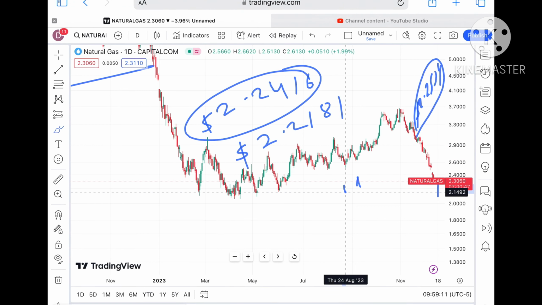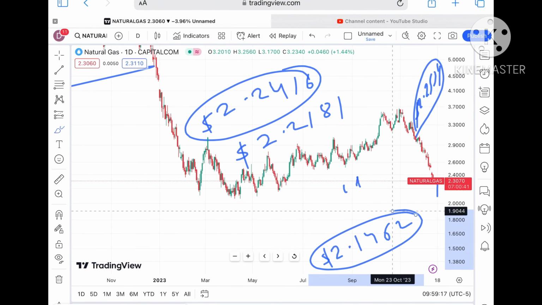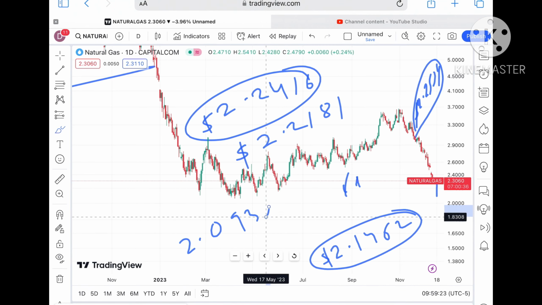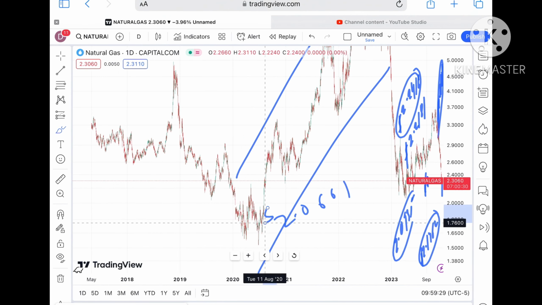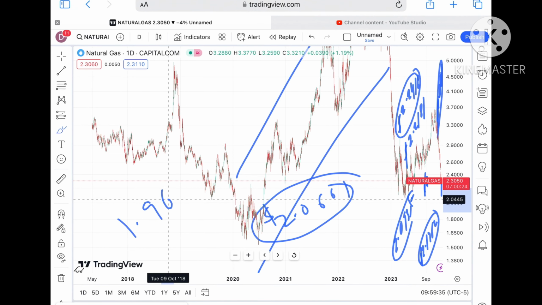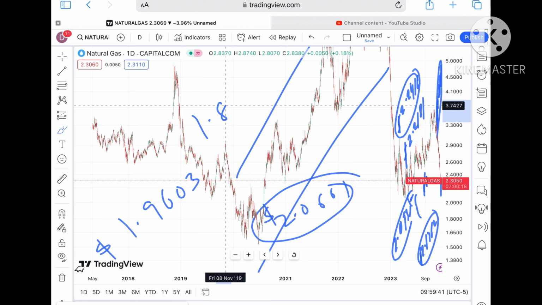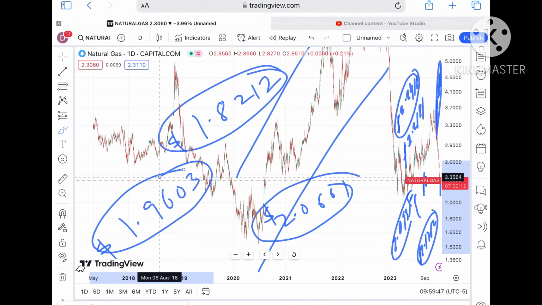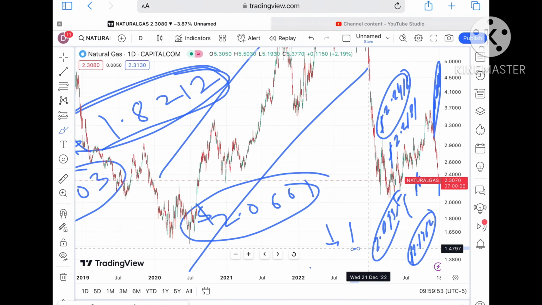Okay, and if it starts moving below this level, there is a chance of touching $2.1462. Once the price starts moving below this zone, it will fall further down towards $2.0935, and from there a probability of crossing a level of 2.0661 is there. Once the price moves below this zone, it will touch a level of $1.9603, and from there a probability of going towards a level of around 1.8212. Once the price moves below this zone, chances are very high that it will go below 1.8212, and from there we can see a further fall.